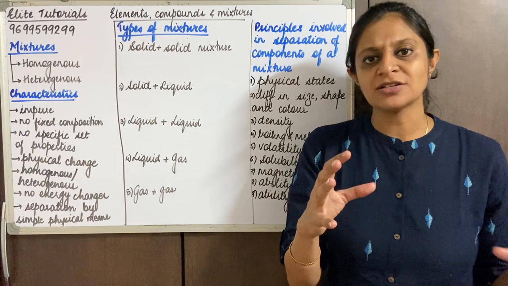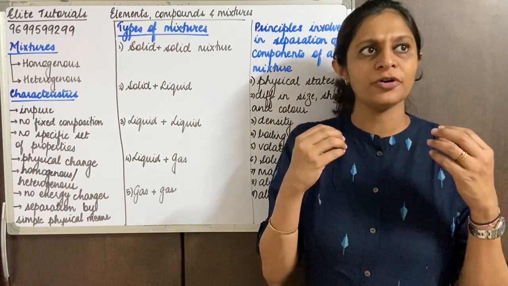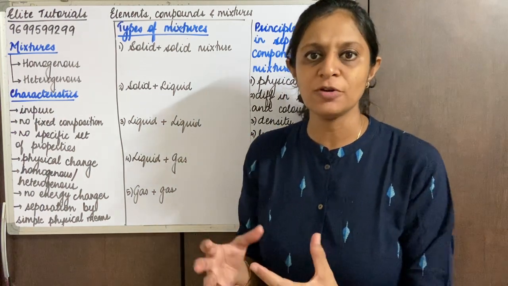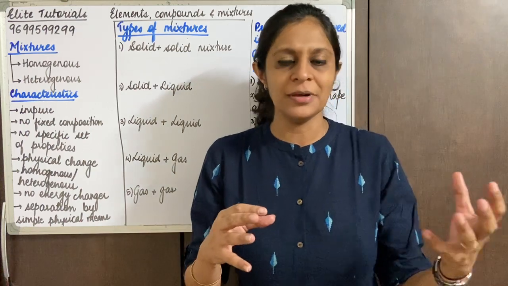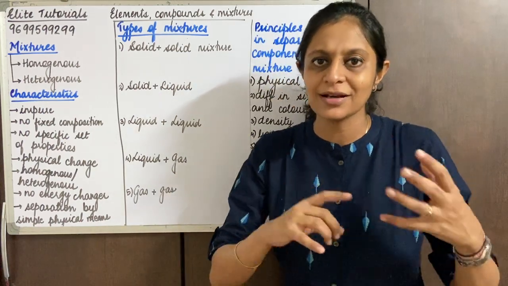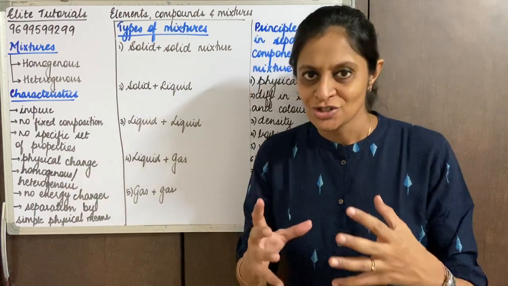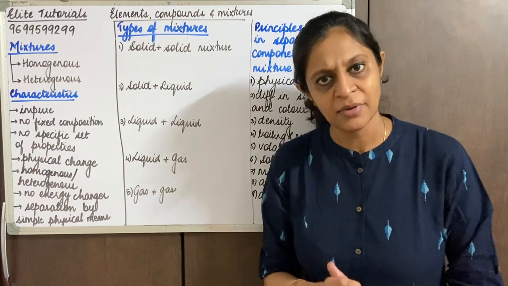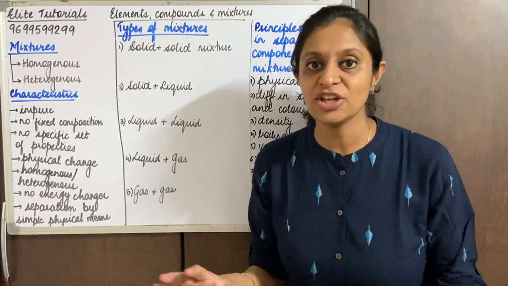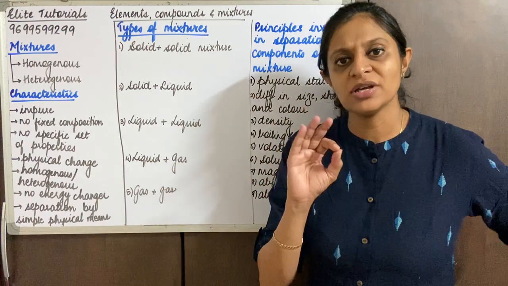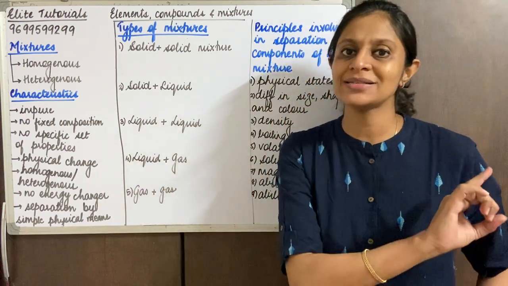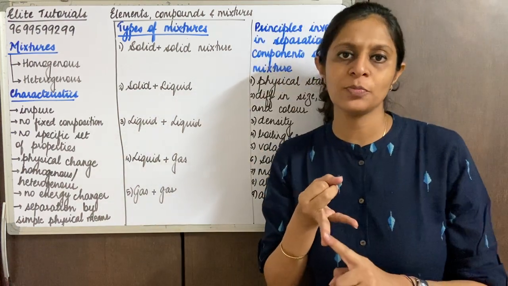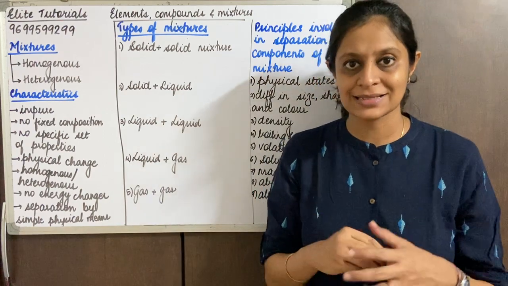Even for that matter, when you are having some kind of roadside chaat, maybe an example of bhel. Somebody might prefer a tikha bhel, somebody might prefer a meetha bhel. So again the composition is not remaining the same. Similarly, we say in a mixture the composition does not remain the same because the components are mixed in any ratio, whereas when we studied compounds, they were in a fixed ratio and also fixed proportion by weight. We had discussed that in the last video.